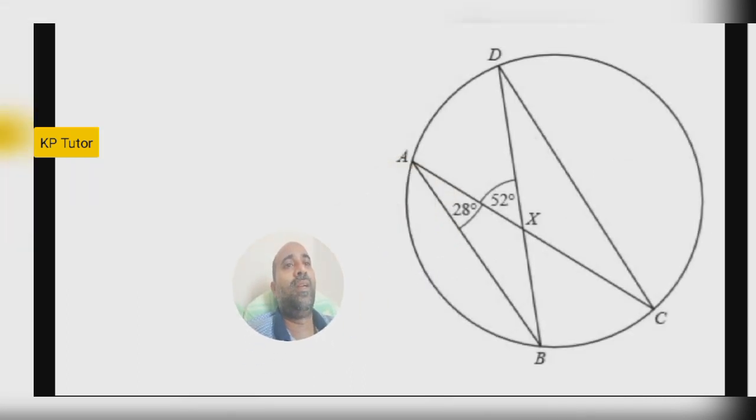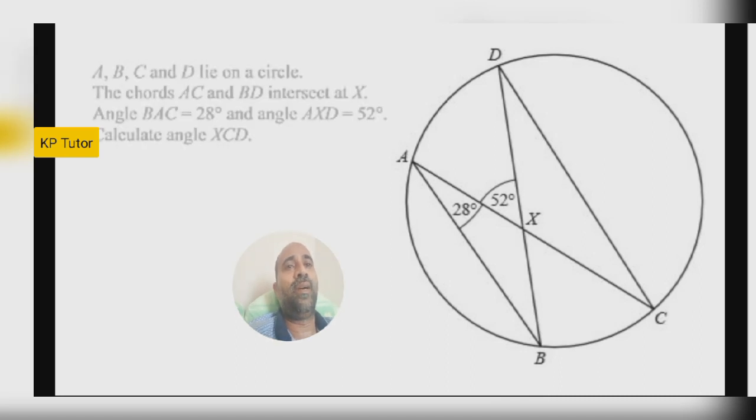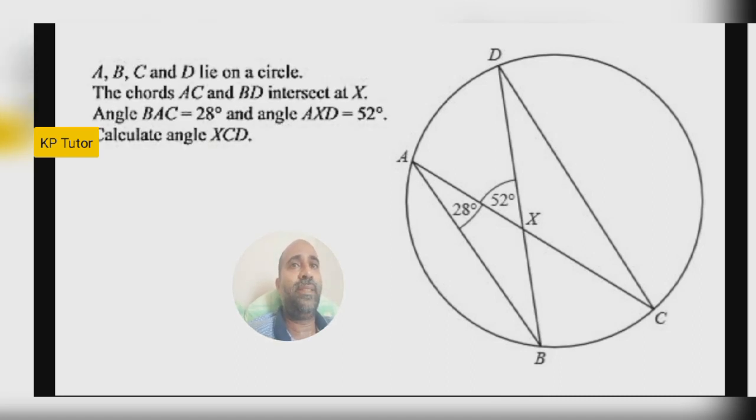This is another question. Here A, B, C, D lie on the circle. The chords AC and BD intersect at X. Then angle BAC is given as 28 and angle AXD is 52 degrees. Calculate the angle XCD, which you have to find. If you don't spend much time on a question like this, you can get maybe 3 or 2 marks. So you have to reduce the time. Only limited time you can spend on a question like this.